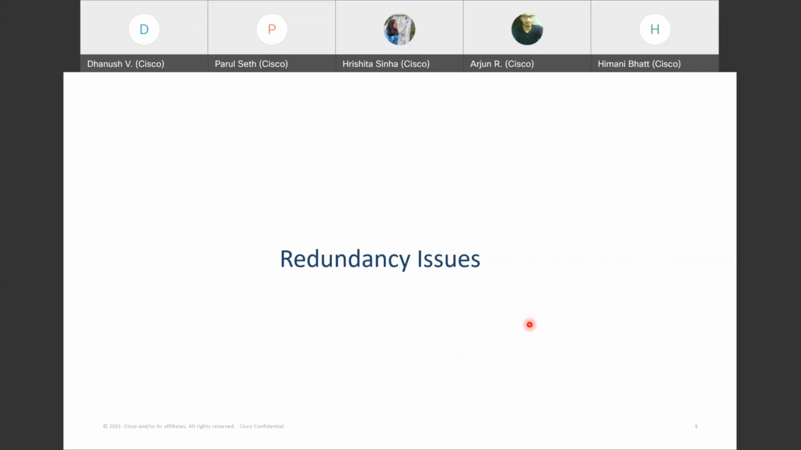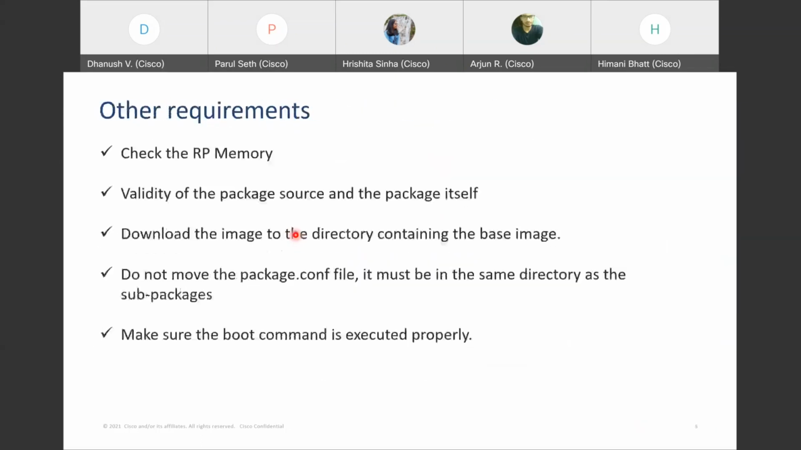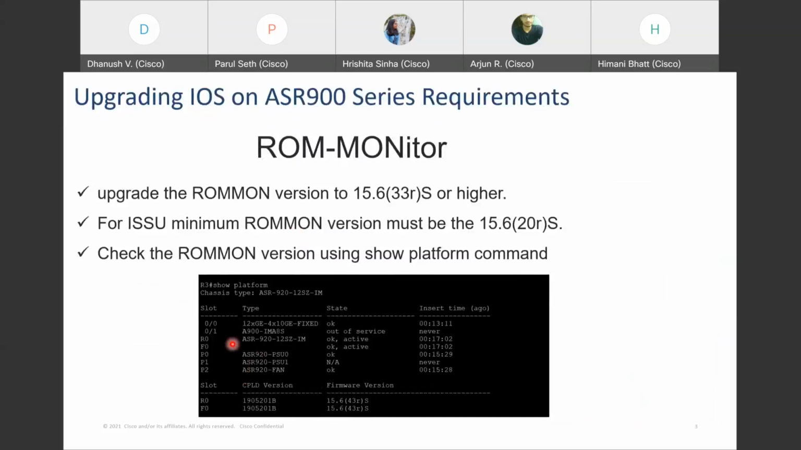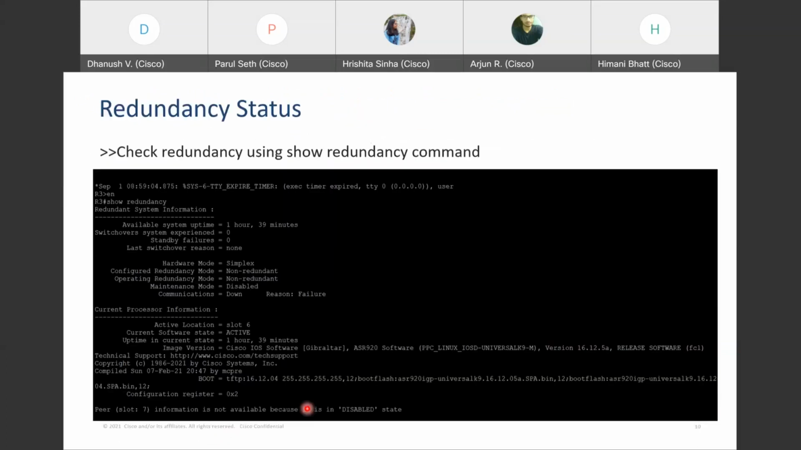Redundancy is when you have 2 RSPs, route switch processors, in your ASR 9000 device. To check if your device has redundancy, use the show redundancy command. It will give you a set of output, and you'll know if it is configured for being redundant or not. There's also one more command, show platform. When you run show platform, you'll actually have 2 more entries for another RSP, which will be in standby. Before that, you can use show redundancy itself in order to check if you have a standby RSP.